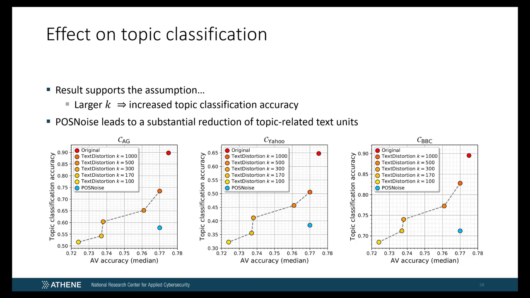Separately, one can see from the scatter plots that regarding text distortion, the setting k equals 170 in fact represents a good compromise between topic and style. As compared to a value of 100 or 300, it pushes further to the bottom right direction. It should be noted that for these 3 corpora, the function words alone already represent a strong classification signal for the topic classification, since applying the topic classifier on function words only yields results comparable to text distortion with a k value of 100, such as a topic accuracy of almost 70% for the BBC corpus.